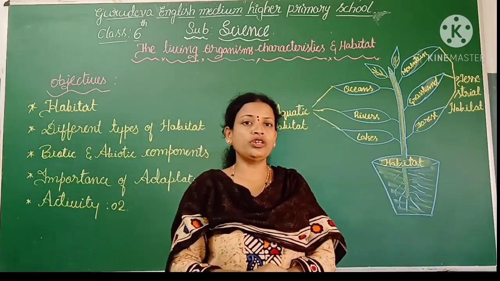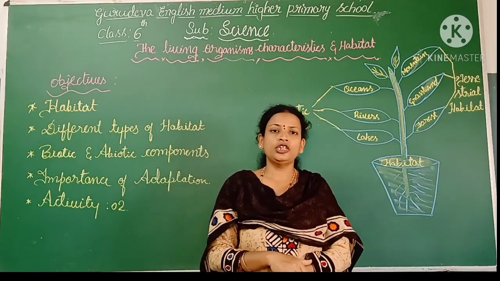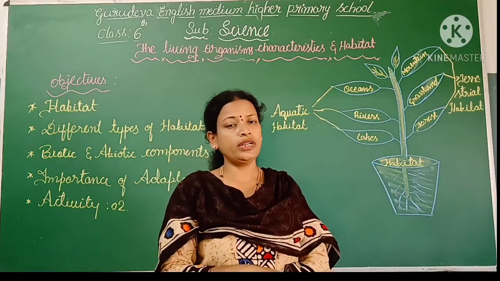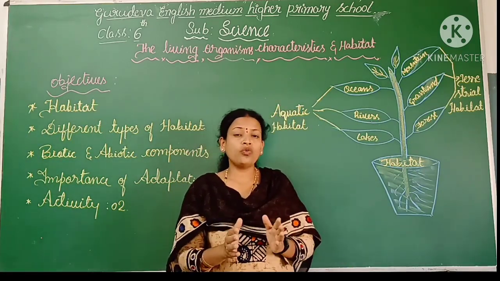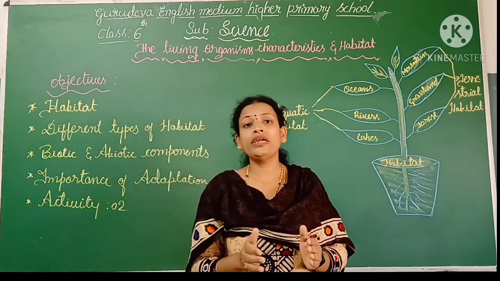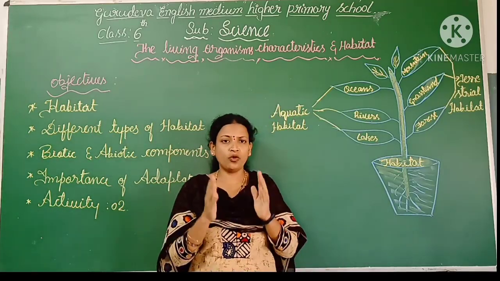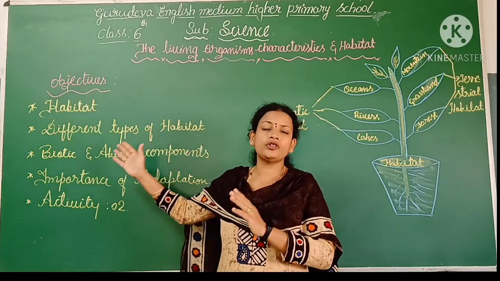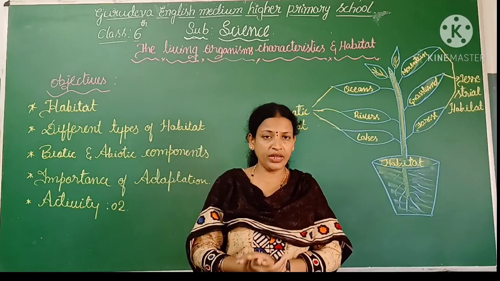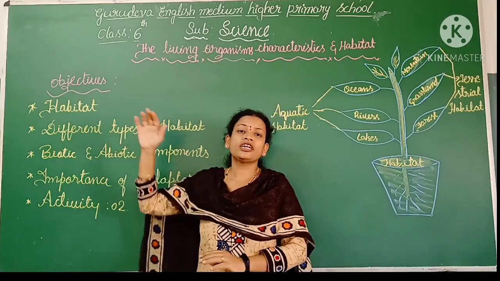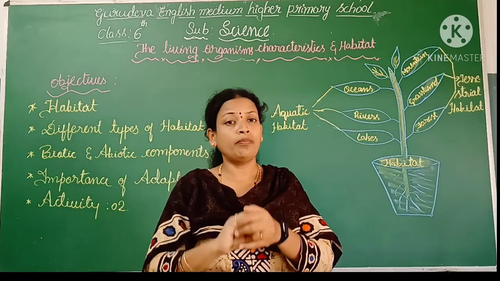Now I am going to remind you of one of the most important points. Adaptation, you already know the process of that. It is one of the important factors that helps organisms to live their life. Most importantly, the habitat also plays a very vital role in an organism's life, because this habitat gives the animals food, shelter and also the place.